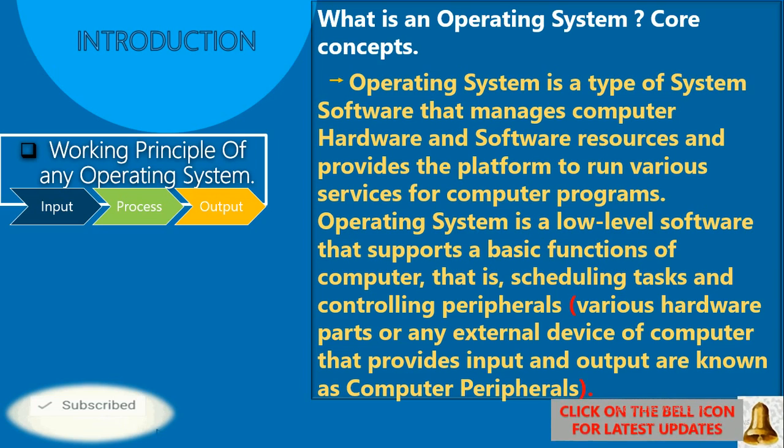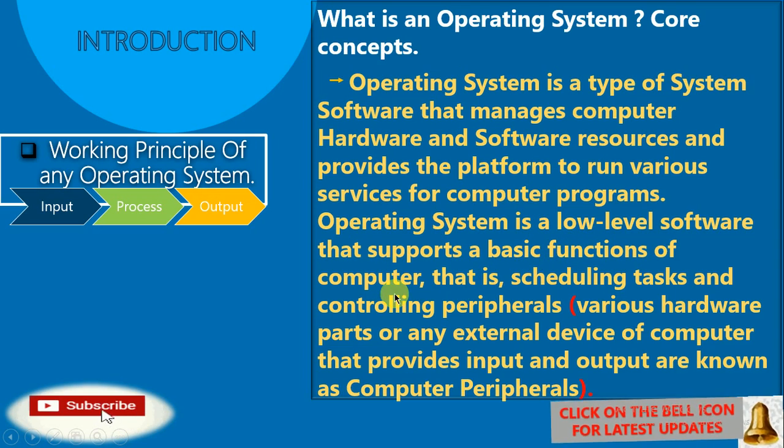A computer cannot understand human language, whatever we speak, so it needs machine language to understand our instructions. That is why the operating system is a low level software.